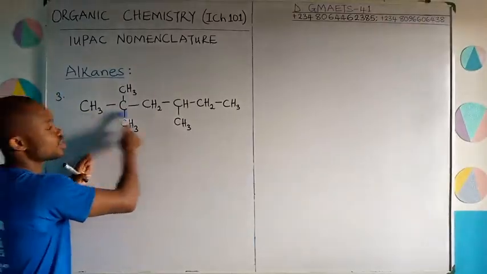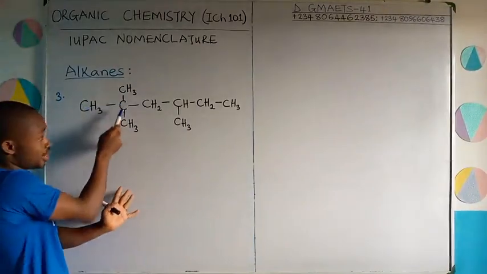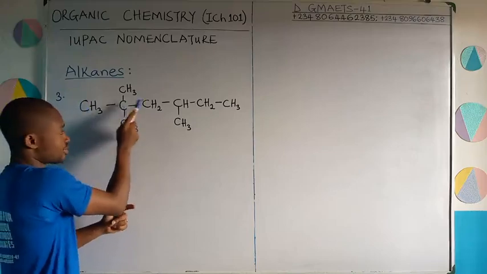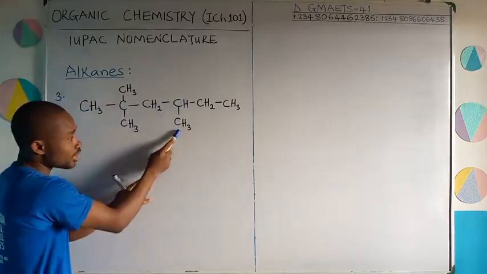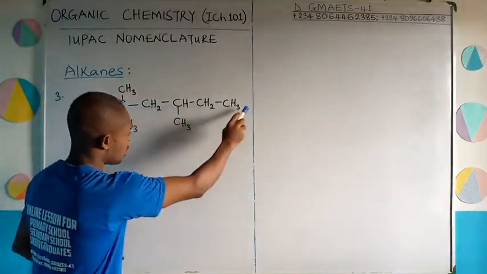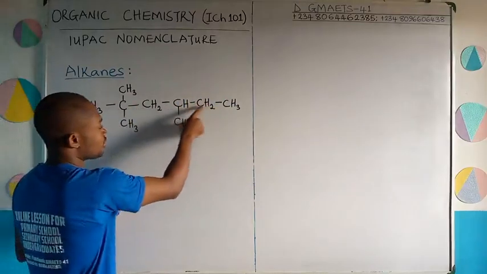Our longest carbon chain, looking at this clearly, is the straight chain. You can find out yourself if you want to count this way in this branch to know whether it is the longest, or you go like this to know whether it is the longest. The choice is yours. But I know from what I'm seeing, the longest chain is the straight chain. So 1, 2, 3, 4, 5, 6.